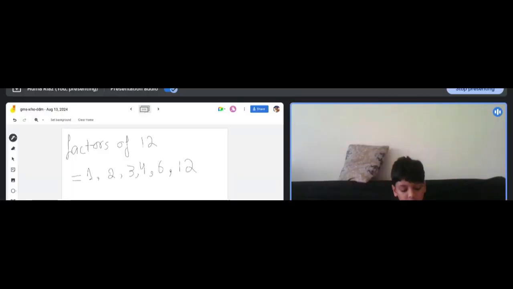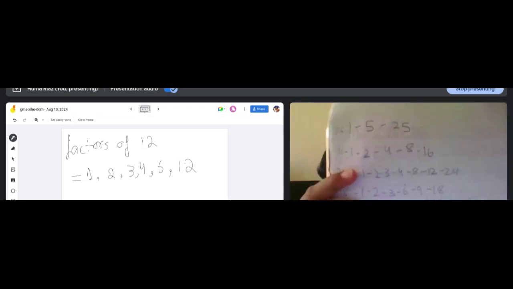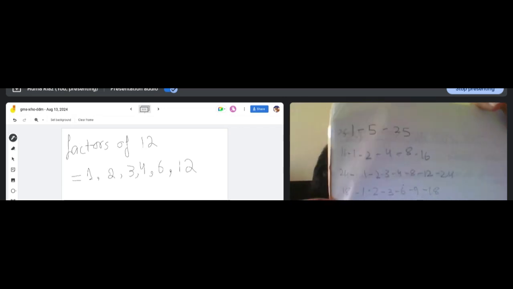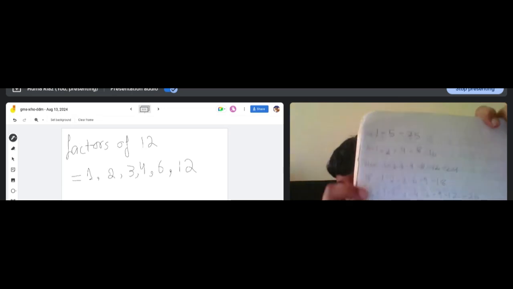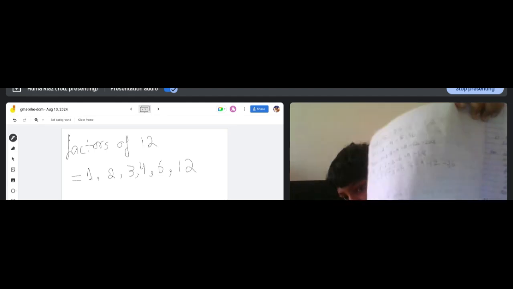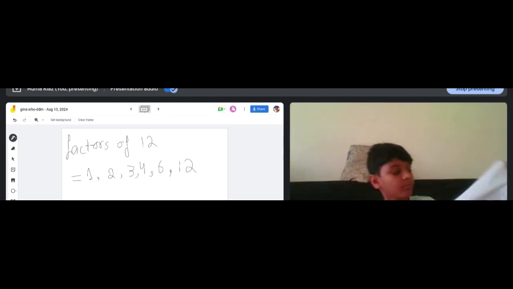Okay, so it is 1. You have to show it to the screen. 2 times 8 and 4 times 4. So for 16 it is 1, 2, 4, 8, 16. Okay, for 24 it is 1, 2, 3, 4, 6, 8, 12 and 24. Got it. Now for 18: 1, 2, 3, 6, 9 and 18. Got it. For 36: 1, 2, 3, 4, 6, 9, 12, 18 and 36. Very good. All of them are correct. Well done. Now we have to do part G.